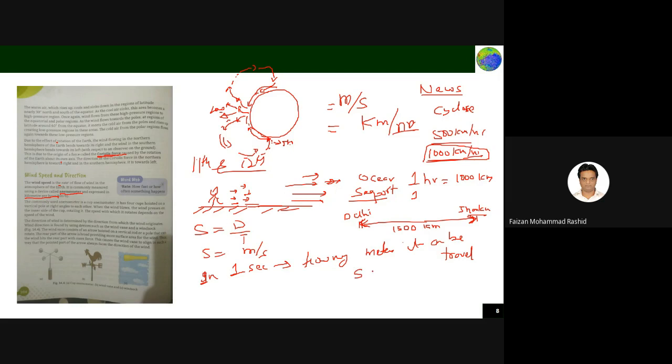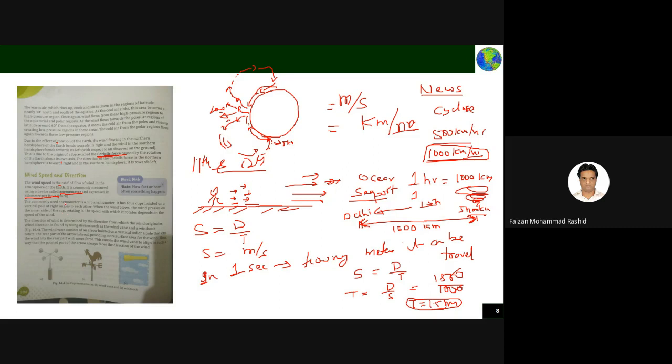Speed is equal to distance by time, so time is distance by speed. The distance is 1500 kilometers and the speed is 1,000 kilometers per hour. So time is equal to 1.5 hours. It will reach from Jharkhand to Delhi in 1.5 hours. That much speed the cyclones will have.